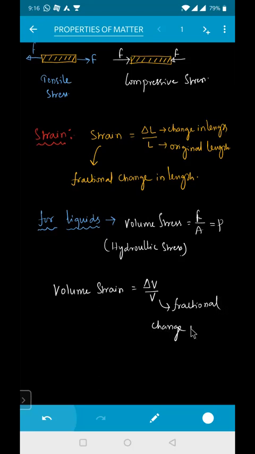Strain especially means the change in unit divided by the original one. And it has no dimensions, because both are volume and volume, so they get cancelled.